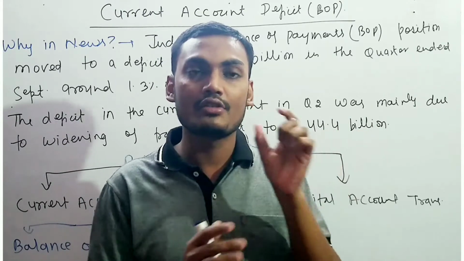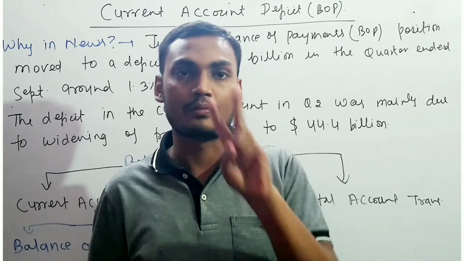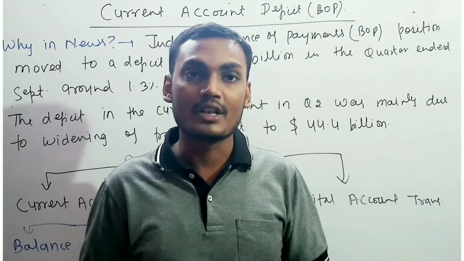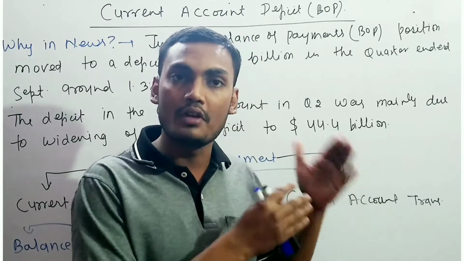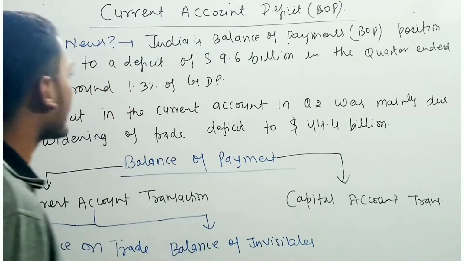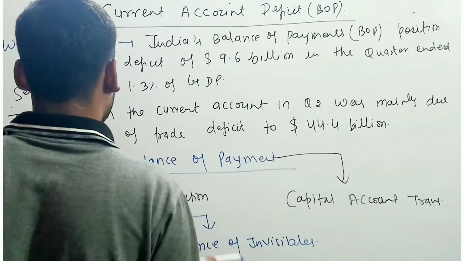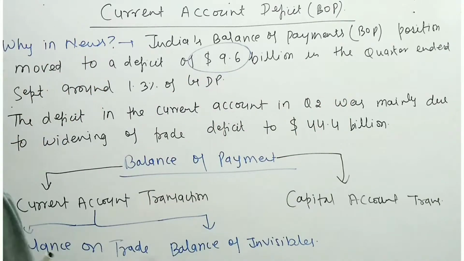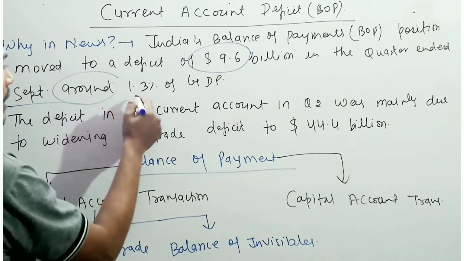But before that, we need to remember that the balance of payment consists of two main things. First is the current account transaction and another is the capital account transaction. So in this video we will talk about the current account transaction. As I have told you, India's balance of payment position moved to a deficit of around $9.6 billion in the quarter ended September, around 1.3%.